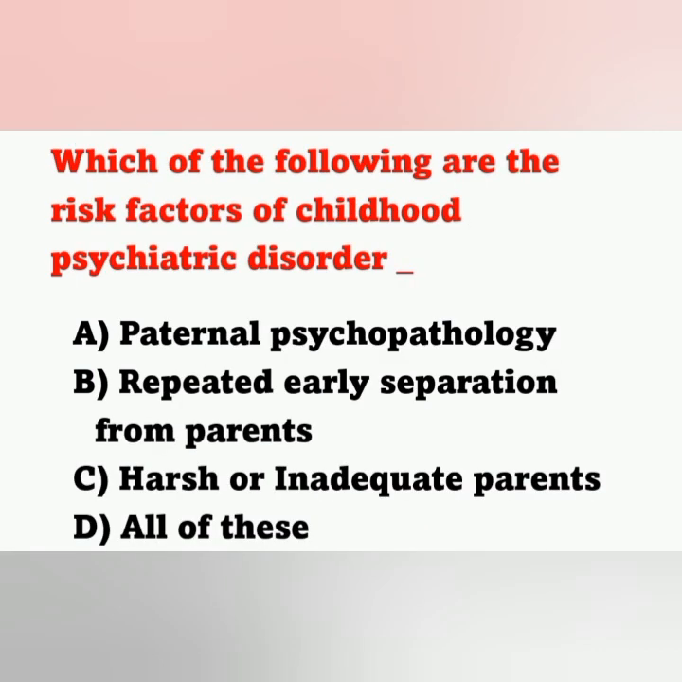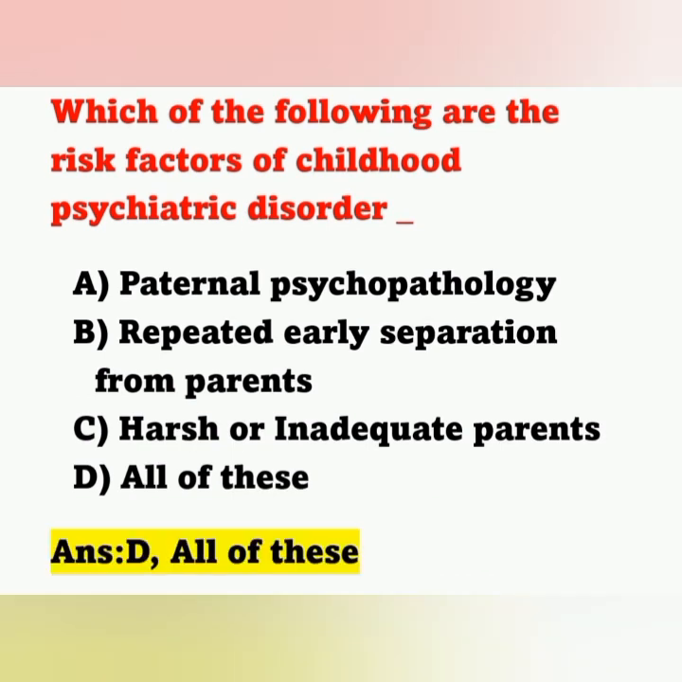And the next question: which of the following are the risk factors of childhood psychiatric disorders? Options: A paternal psychopathology, B repeated early separation from parents, C harsh or inadequate parents, D all of this. The correct answer is all of this. That is parental psychopathology, repeated early separation from the parents, and harsh or inadequate parents. All are risk factors of childhood psychiatric disorder.